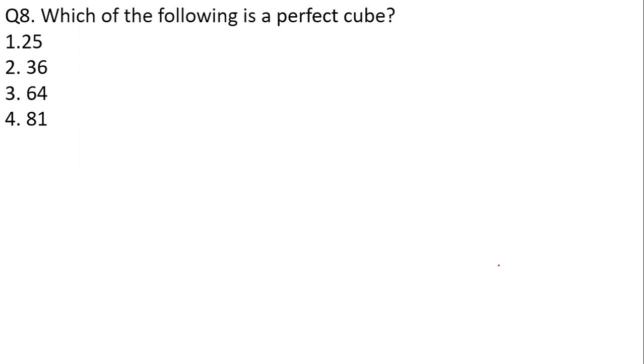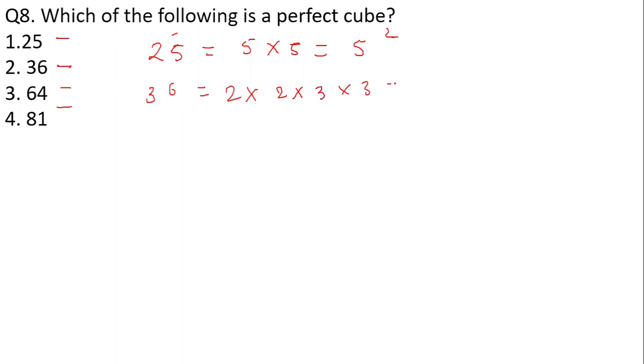I don't think there is any need that I should solve it here, but simply I'll tell you. The concept that they have used over here is that we need to calculate all prime factors of these 4 numbers that they have provided in the options, and find the perfect cube among the given options. So if I look at the prime factors of 25, this will give me 5 into 5, that is 5 square, which is nothing but 25. Similarly, the prime factors of 36 are 2 into 2 into 3 into 3, which means 2 square into 3 square.